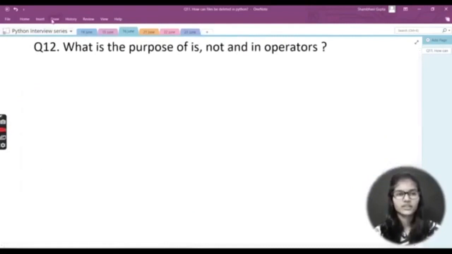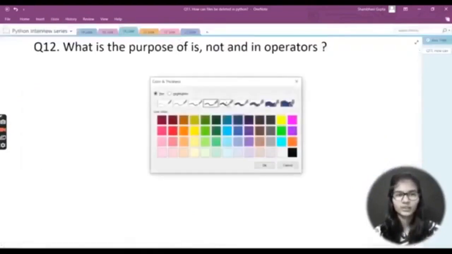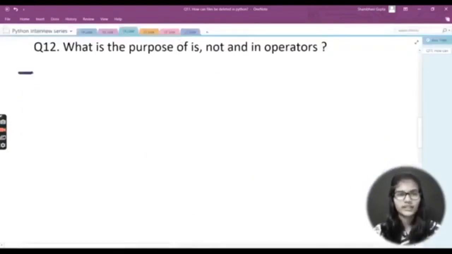Now my second question, just 1 minute, let me just go here and take this one. Fine. Now my second question says to me: what is the purpose of is, not, and in operators. So basically these are the three types of operators which we have, and let's see what is the purpose of all of these three operators. So first of all, if any question is asked, you'll first tell what operators actually are. You will not simply start with is, not, and in. You will first answer what we meant by operators.